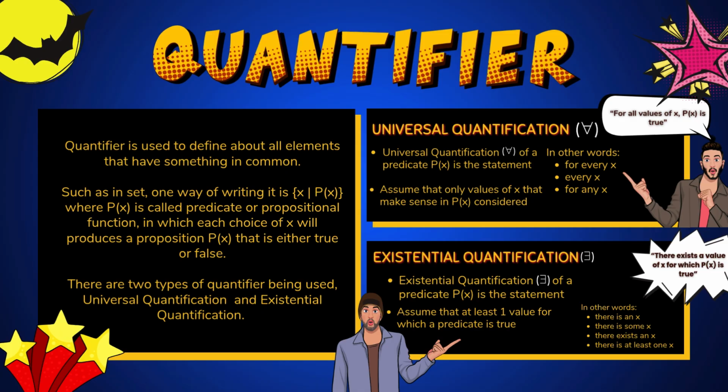In existential quantification of a predicate P(x) is the statement. Assume that there is at least one value for which the predicate is true. In other words, there is an x, there is some x, there exists an x, there is at least one x.